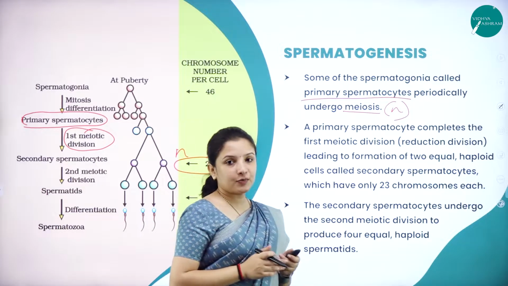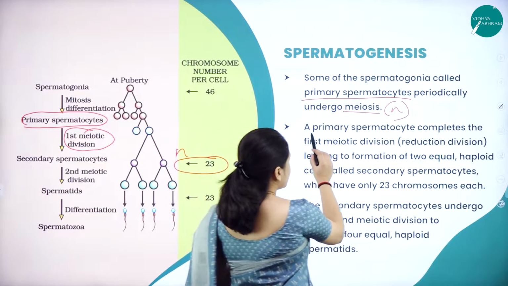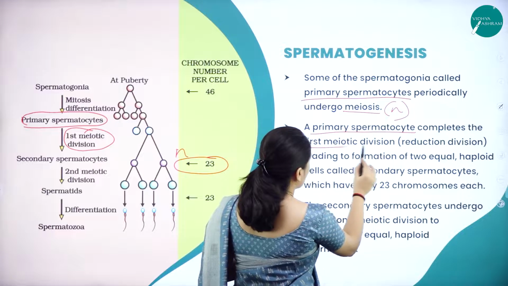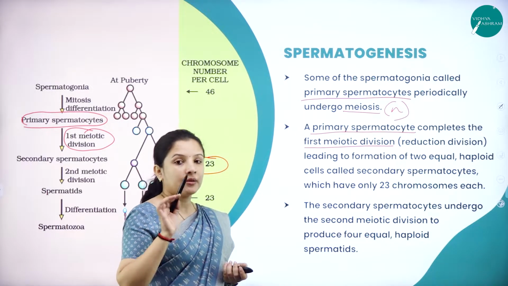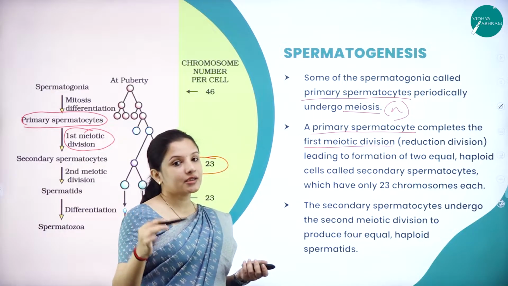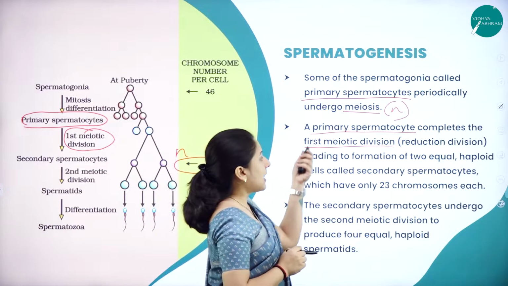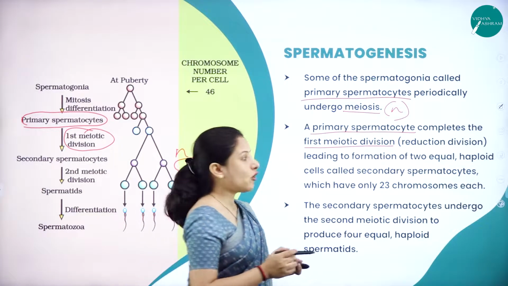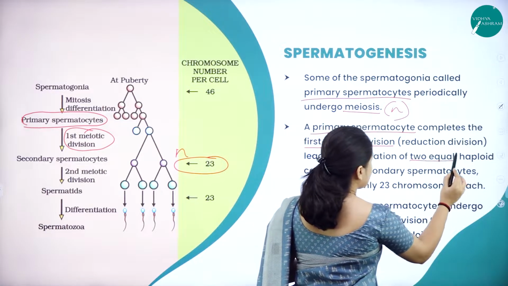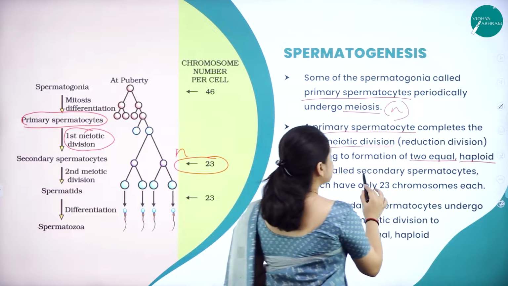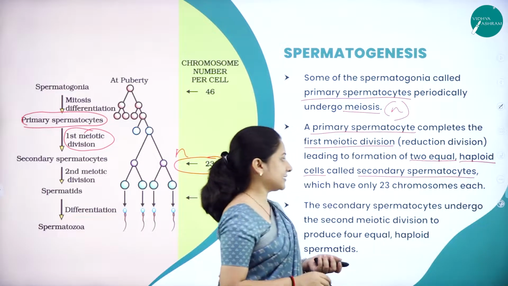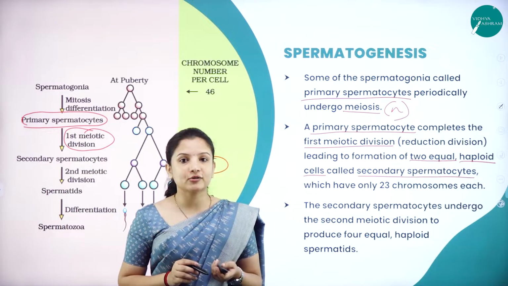Now, a primary spermatocyte will complete its first meiotic division, which is also called reduction division, because it is reducing the number of chromosomes, and later it leads to the formation of two equal haploid cells, which are called secondary spermatocytes.